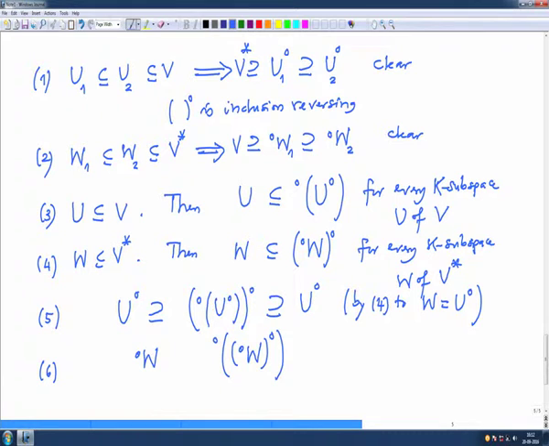So, what does the earlier theorem that we proved say? Because this is contained here, equality holds here. So, in particular these are equal, therefore, all equalities.